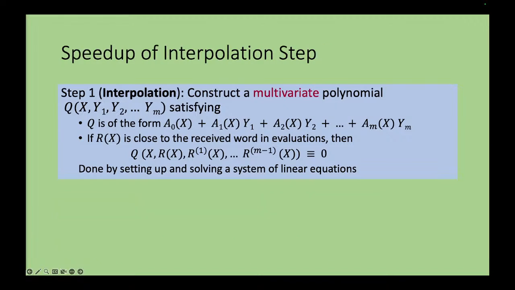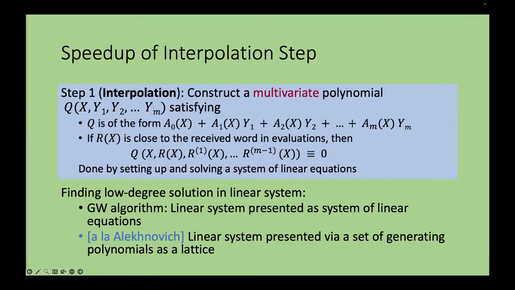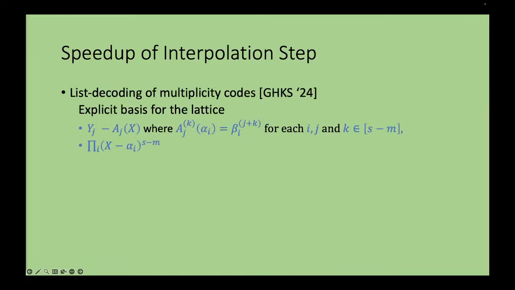How do we make it linear time? Back again, we look at both the steps. In the first step, we exactly follow Alekhnovich's idea. We view this solution of the linear system as a lattice, and use Minkowski's theorem to find the shortest vector in the lattice. This is exactly identical to Alekhnovich. The only non-trivial part of it was trying to find a basis for the lattice. For list decoding, there's a very natural basis one can construct. That's a basis for the lattice, and then find the shortest vector.